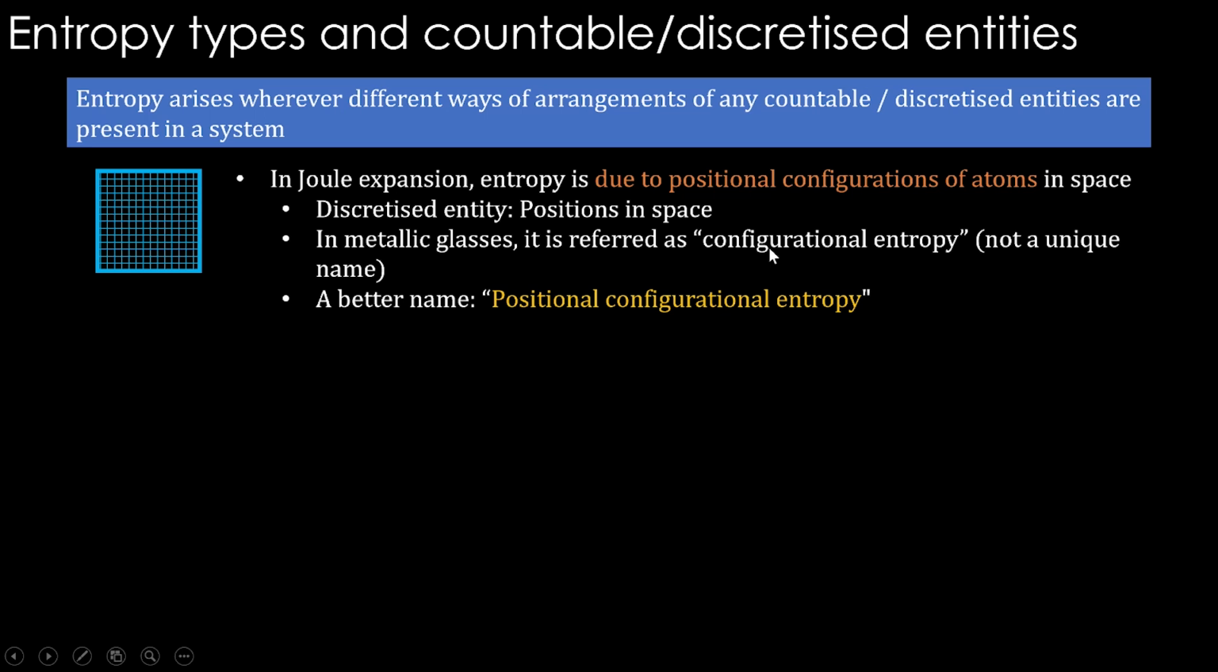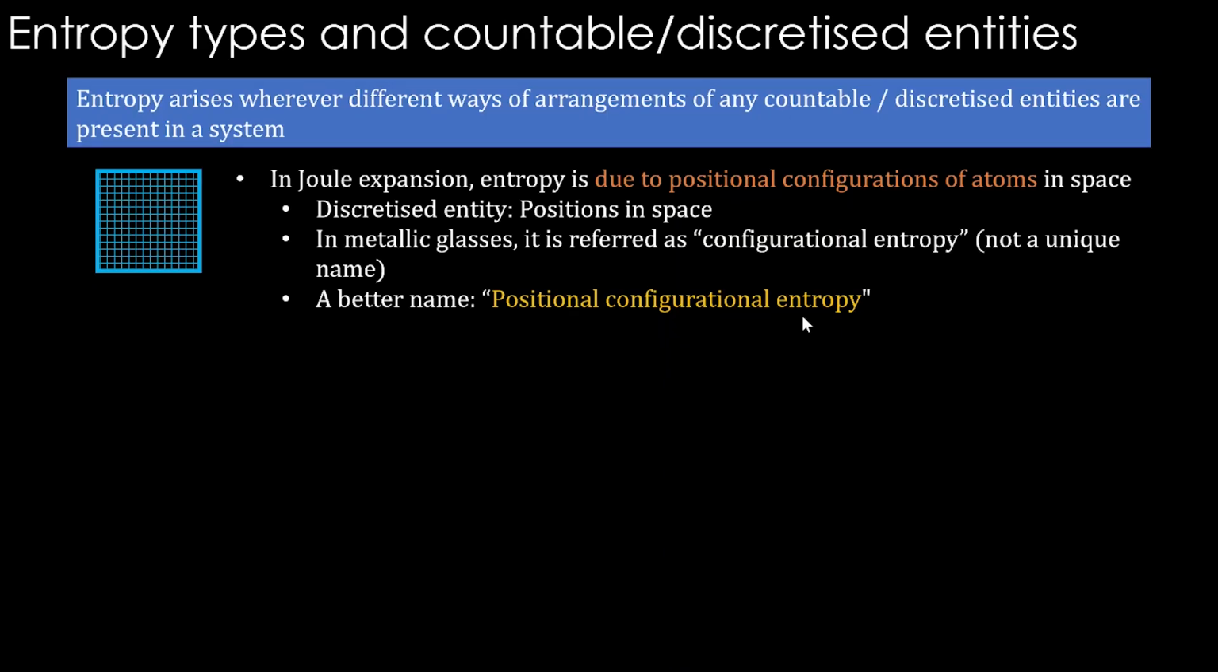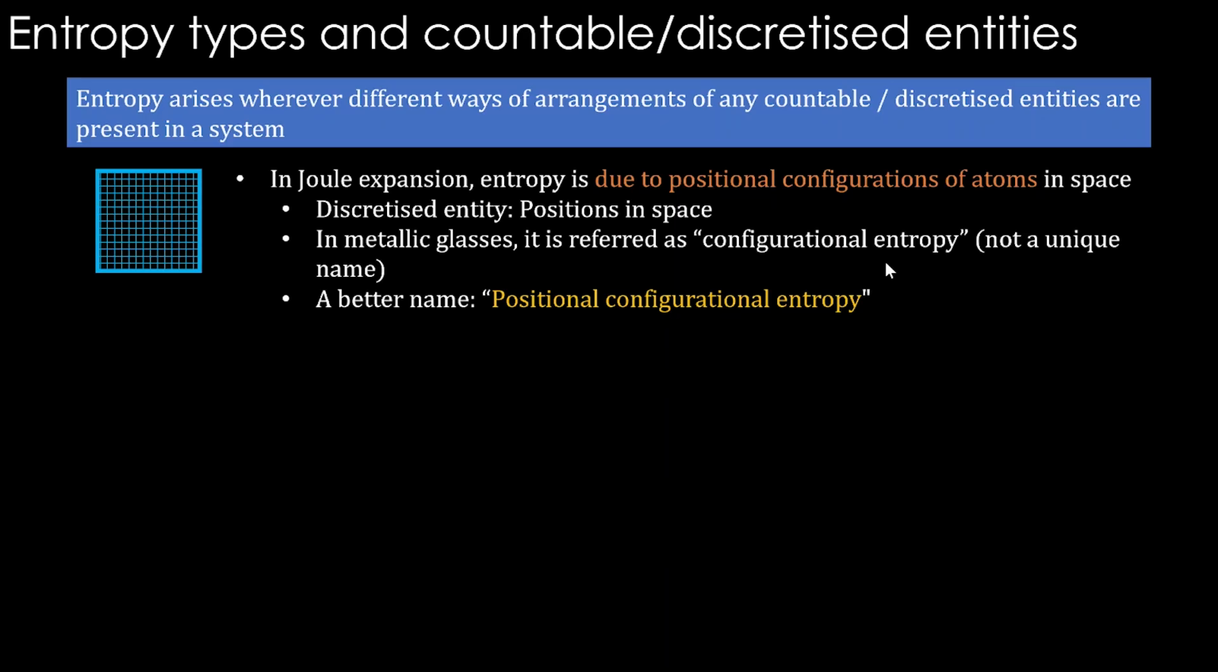Of course, the word configuration is a very generic word, and this is not a unique name for this particular kind of entropy we are talking about. A better name is positional configurational entropy. So there are configurations in positions, therefore this is called positional configurational entropy. You will see that the same name, configurational entropy, comes once again for a different entropy as well. We will again give a different name to that also. Wait for a couple of slides for that.